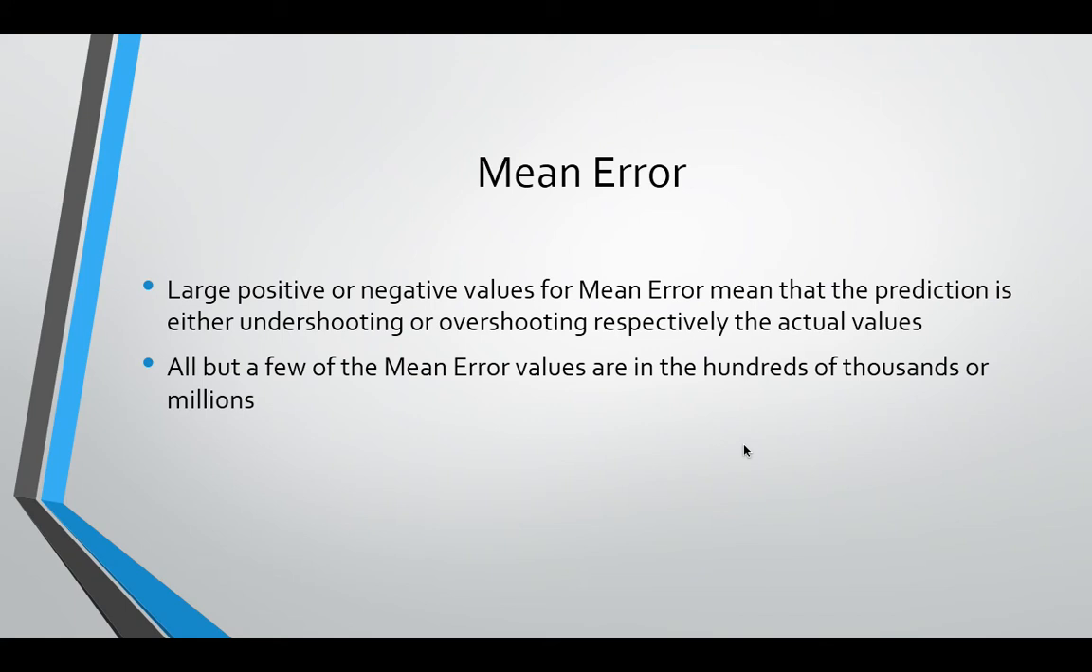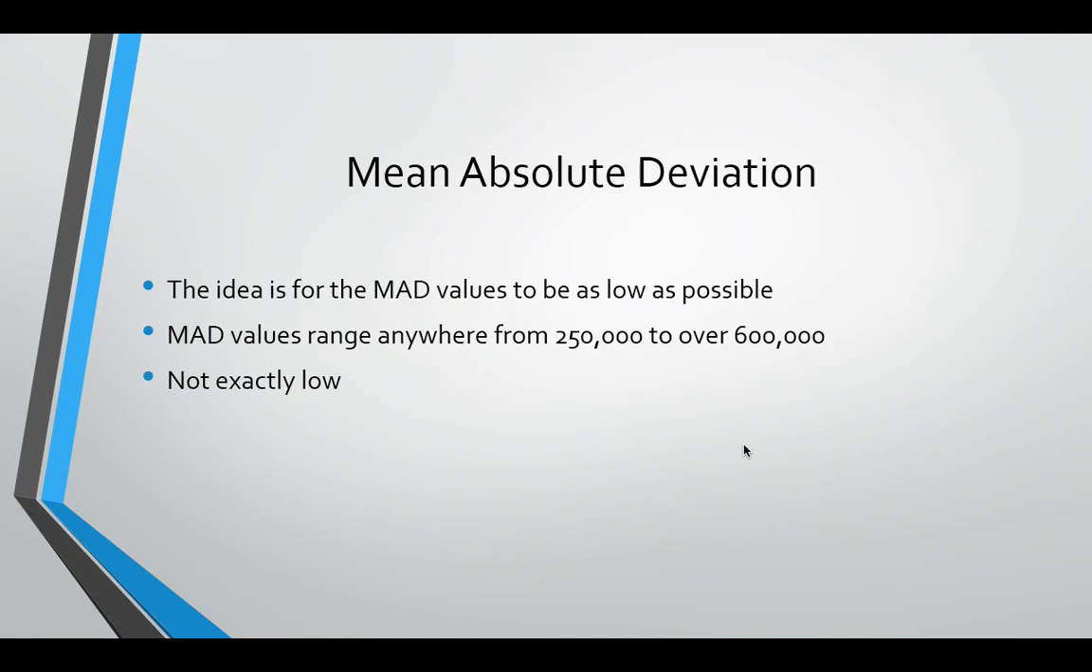So starting with mean error, you've got large positive and negative values for mean error. That means that the prediction is either undershooting or overshooting, so you want smaller values, but unfortunately what I got for these error values are that all but a few of them are in the hundreds of thousands or the millions, so that's not what you want, really.